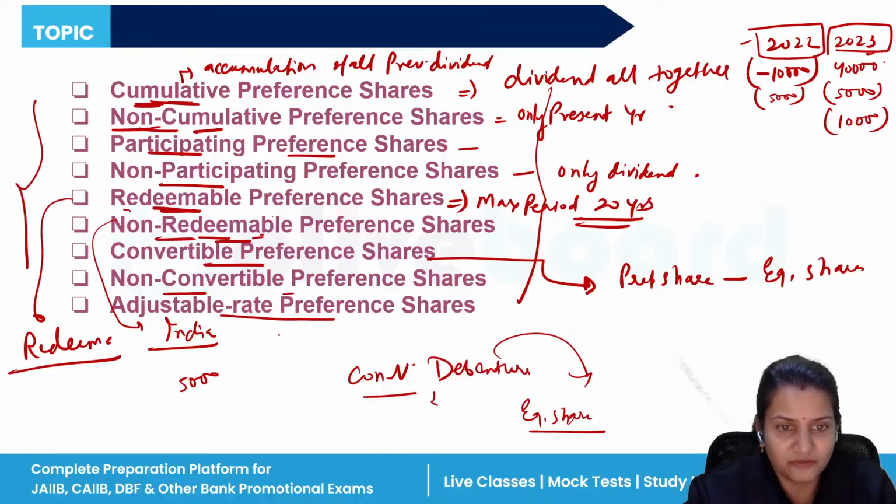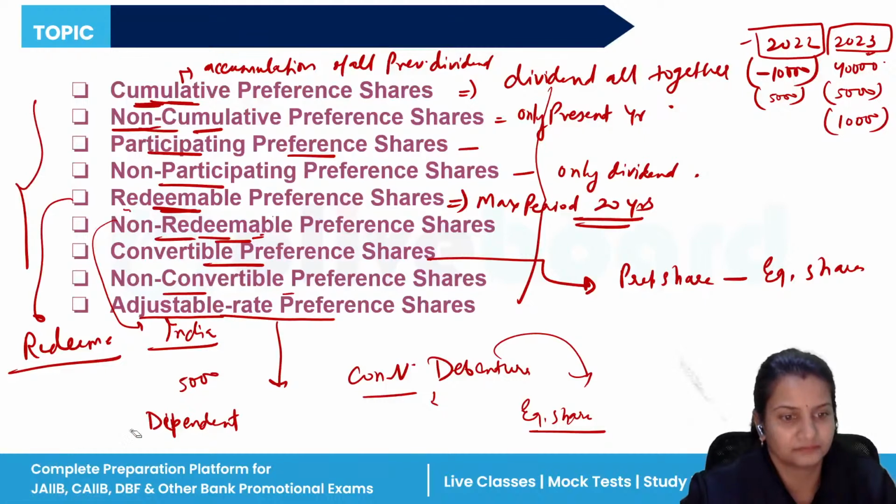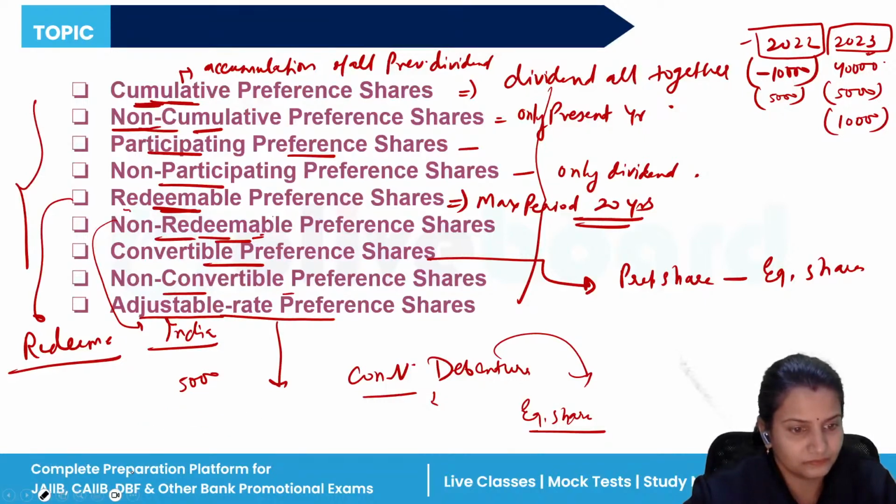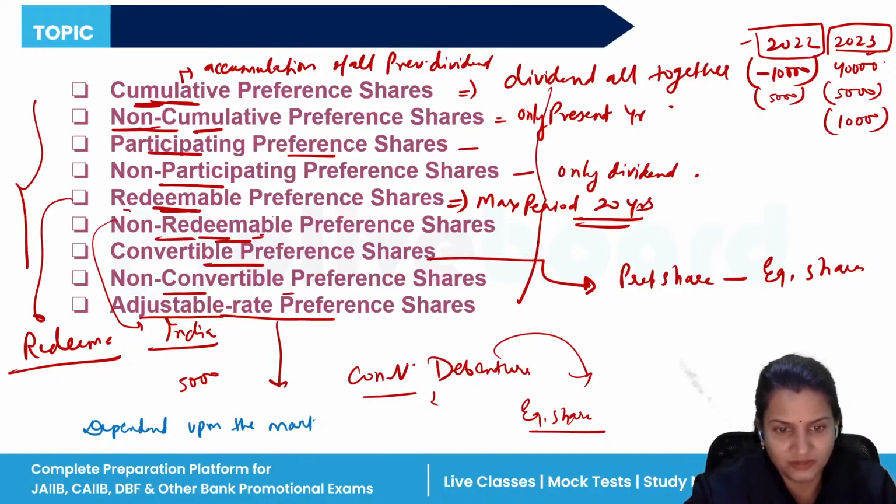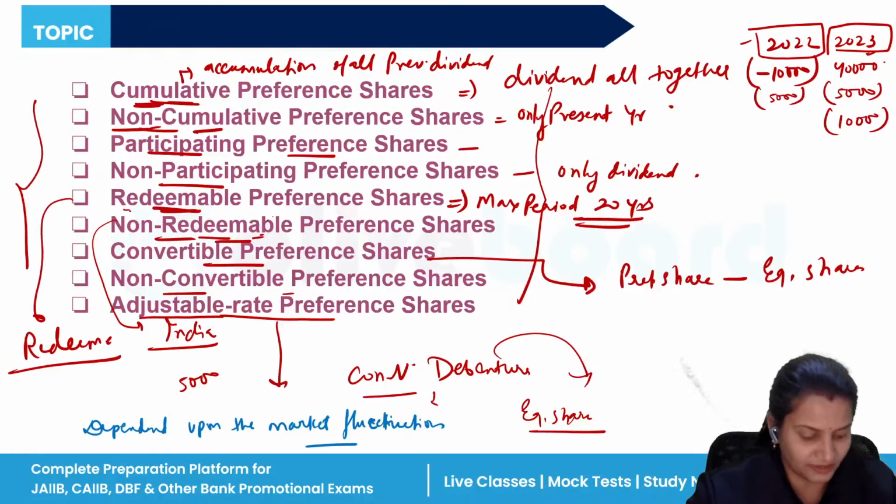And adjustable rate preference shares. What is adjustable rate? It means the rate of these preference shares will be adjusted; it will be dependent upon market fluctuations, that is, on the derivatives.